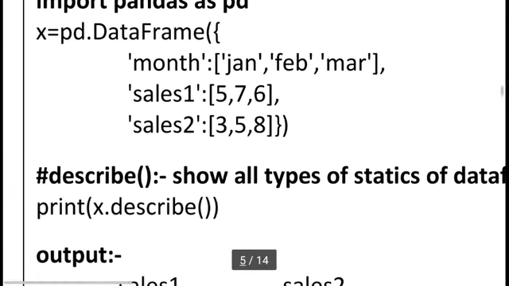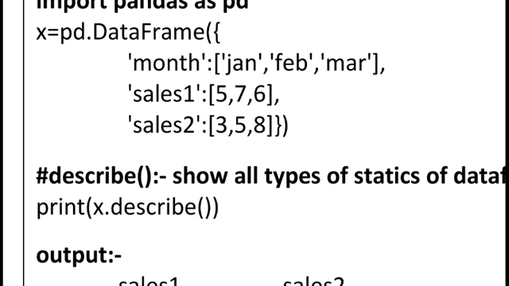Then I am using cells 2. Cells 2 is our third column, and we can also say this is our third key. And because cells 2 looks like a string data type, we use single quotes for that, and then colon, and the regarding value is square bracket 3, 5, 8, because we have more than one value.